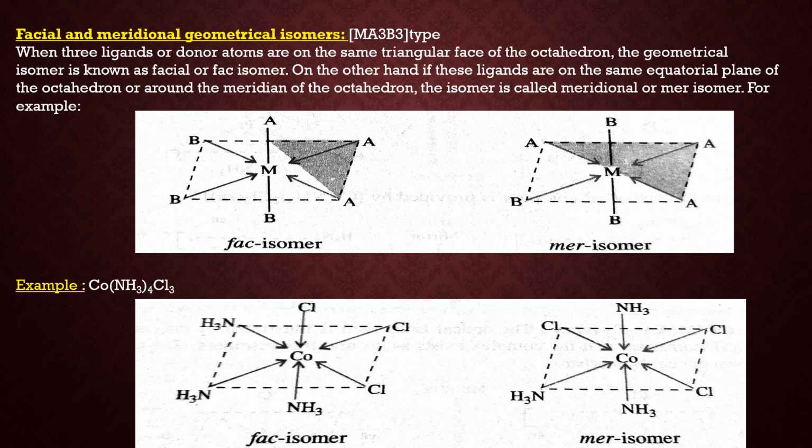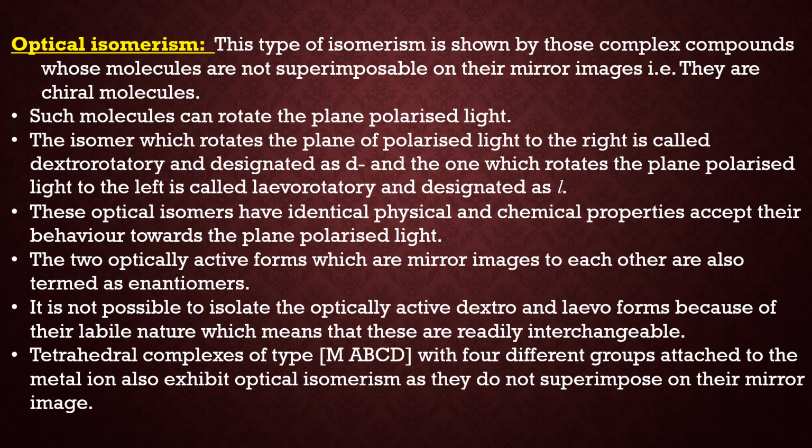Now I am taking the example of [Co(NH3)3Cl3]. Here in the first, all the 3 chloride ligands are present on the triangular face. Hence it is the facial isomer. In the second, they are present on the meridian around the octahedral, so it is called the meridional or mer isomer.